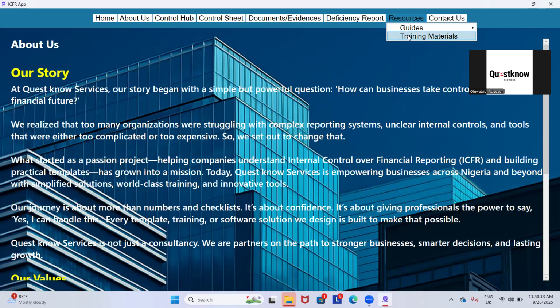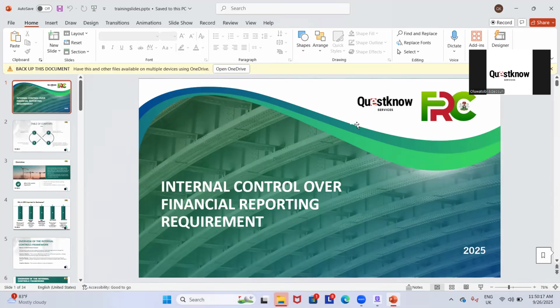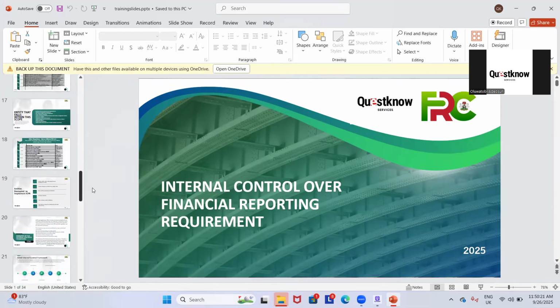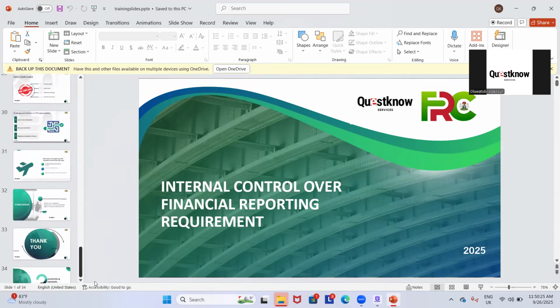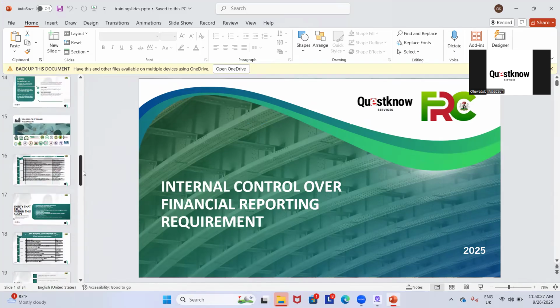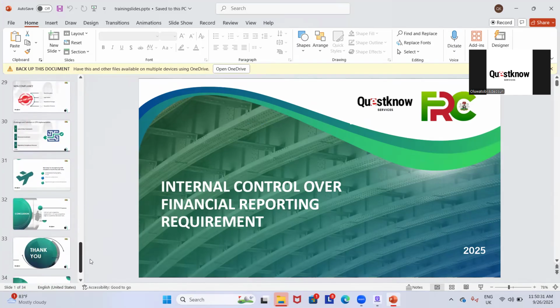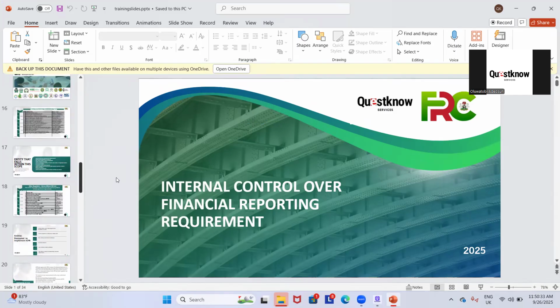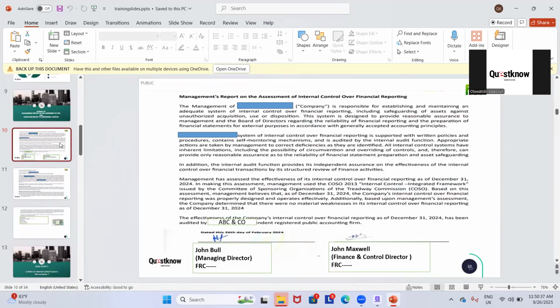So also here we have some materials for you, which is the template. This you can use as an awareness template, which you can also use to do your findings. You can use it to do a lot of things. You can use it to train your staff on it. This, and also the format of your report is also in here. You can make use of it to know how the format of your report will look like. Look at, this is the format of your report.